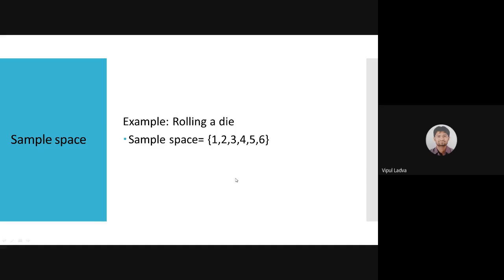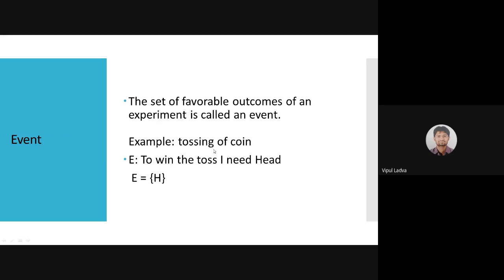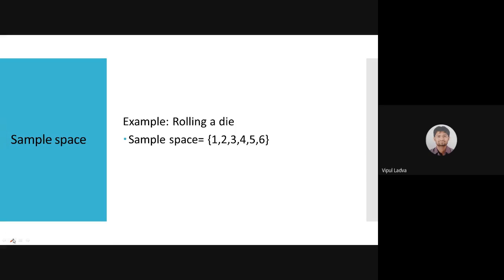Here rolling a die is an experiment, and regarding that experiment, this is a sample space. Now, one of you will help me write down a sample space, capital S, if I'm going to roll a pair of dice. If I'm rolling a pair of dice, then the sample space will be question mark.